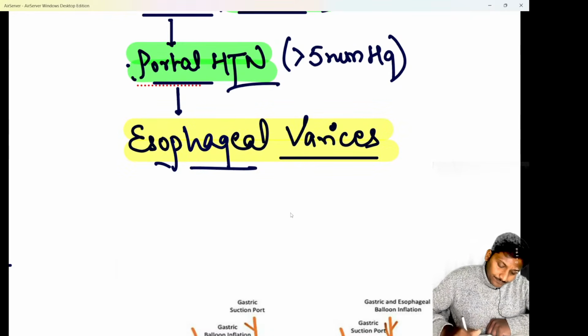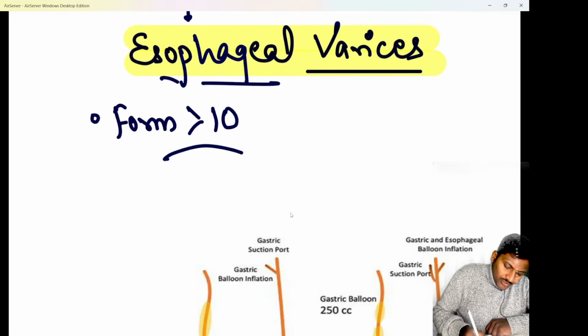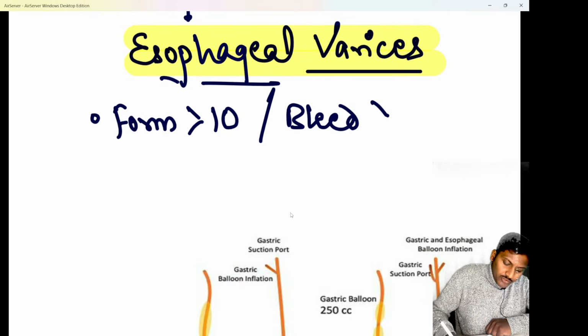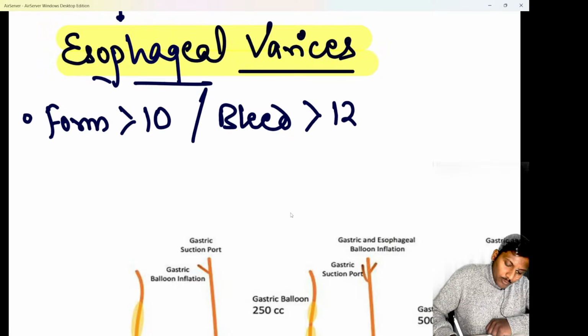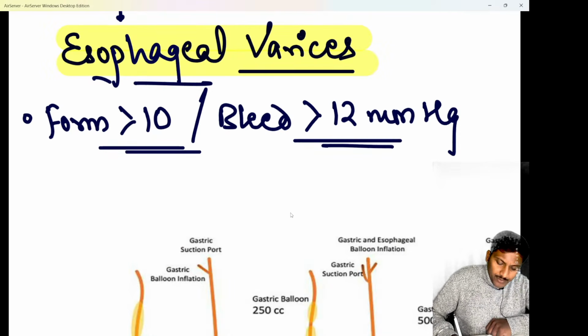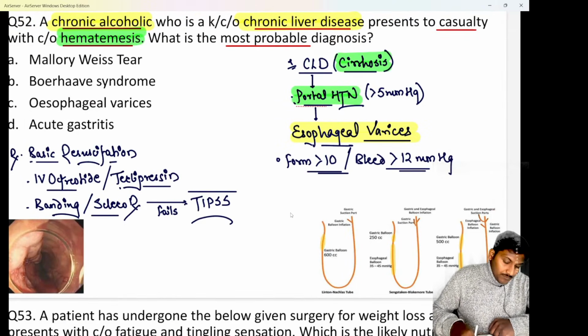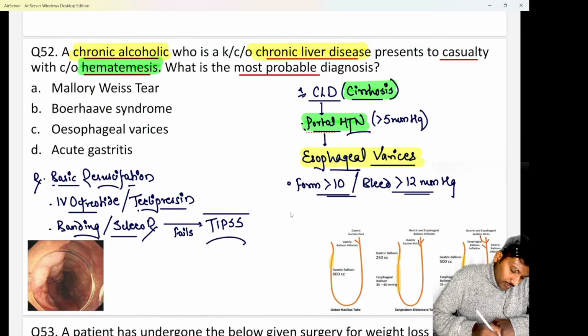We know that esophageal varices basically form at a pressure of more than 10 millimeters of mercury, and they usually bleed at a pressure of more than 12 millimeters of mercury. That has been a question. So portal hypertension more than 5, formation of varices more than 10, and bleeding of varices more than 12 millimeters of mercury. These are the three pressures to be remembered. Hopefully clear. And do remember, this is a classical diagnosis of option C, that is bleeding esophageal varices.